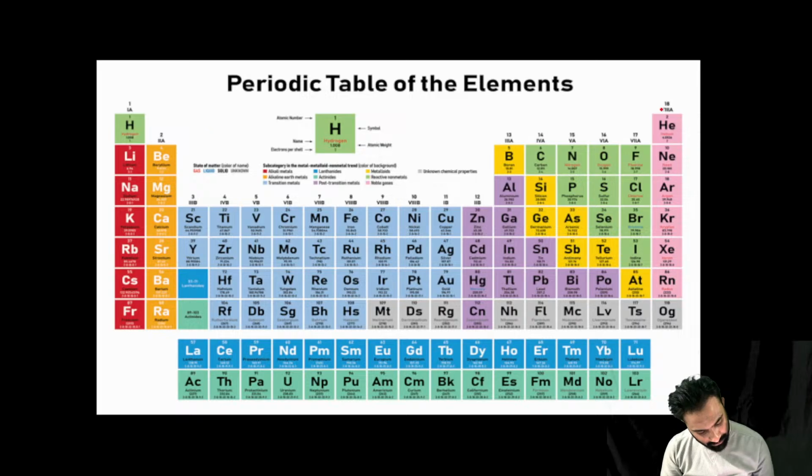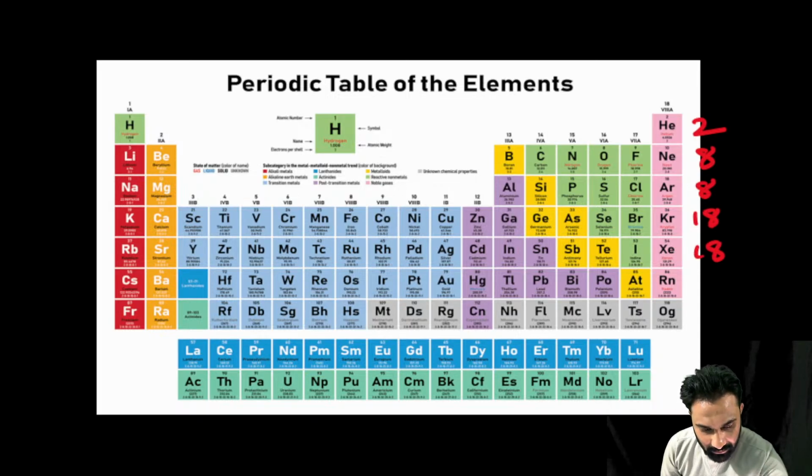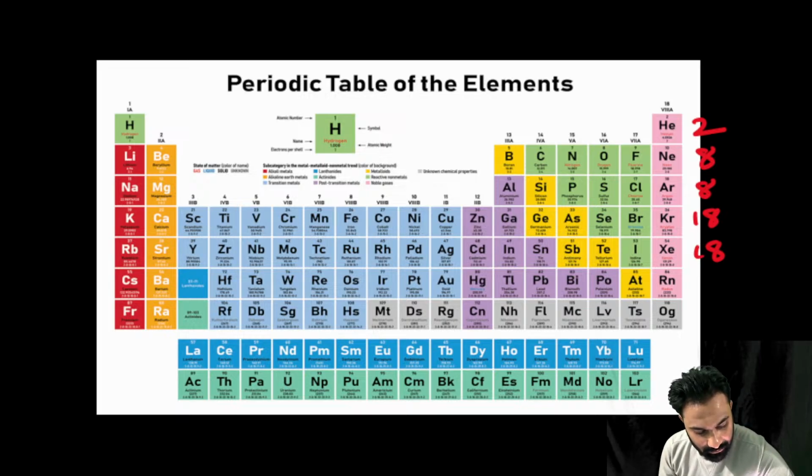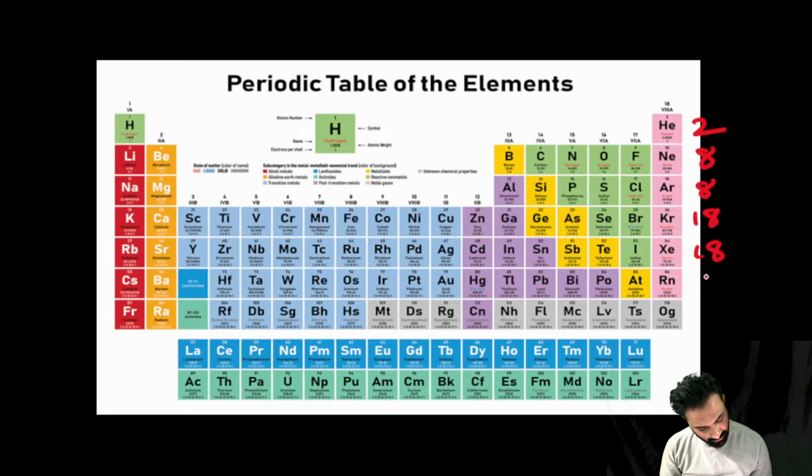In that, in the first period, how many elements are we having? 2, right? You can see 2 we are having. Then the second period we are having 8. Next, the third period we are having 8. You can see the third period here. Next, the fourth period we are having 18. Now the fifth period we are having 18. Clear? Now next, the sixth period, how many elements are we having? Can anyone say? Sixth period, how many elements?